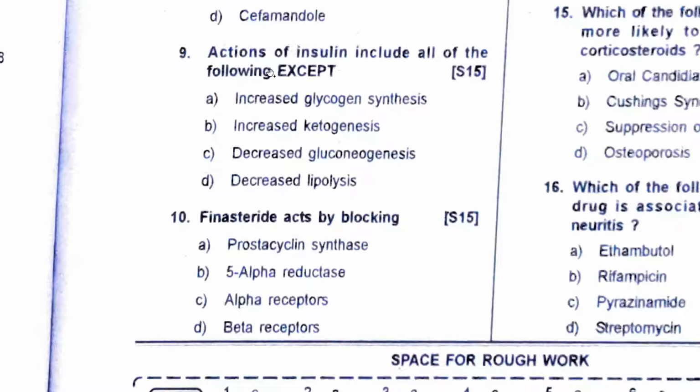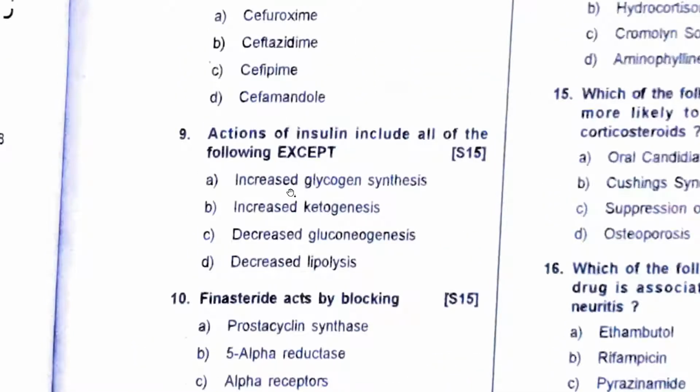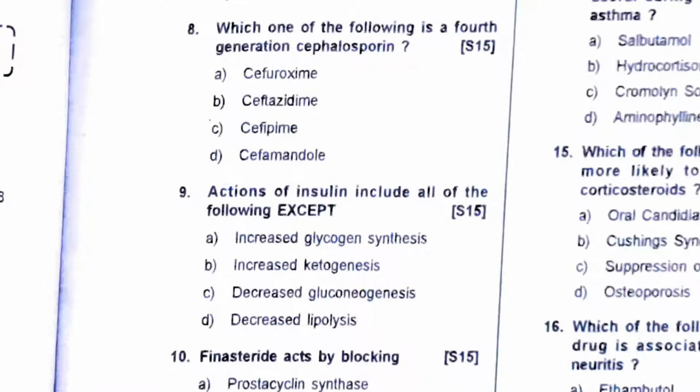Insulin actions include all except glycogen synthesis, yes. Gluconeogenesis, decrease, yes. Decreased lipolysis, yes. Increased ketogenesis, no. They will not promote ketogenesis or ketone body formation. They will promote glycogen formation. So glycogen will be formed, gluconeogenesis will decrease and lipolysis will also decrease. And instead it will produce lipogenesis.